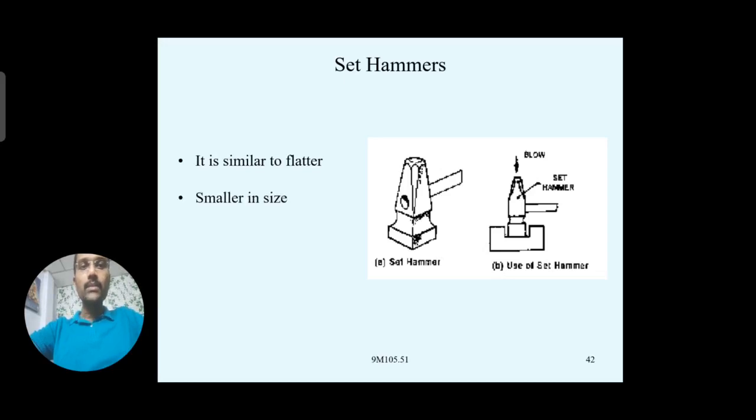Set hammers are very similar to the flatter, but as I have told, for bigger workpieces we generally prefer flatters. For special purposes, within a smaller space, if you want to provide a flat surface, we generally prefer these set hammers. You see some shape provided at the bottom, very similar to the flatter, but for confined or smaller spaces, or for finishing corners and edges, we generally prefer the set hammers.